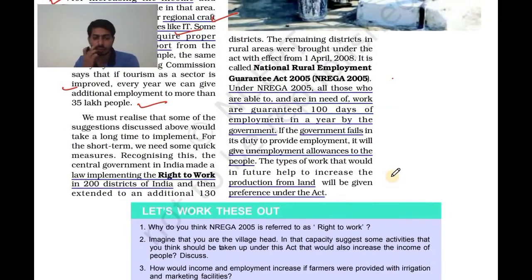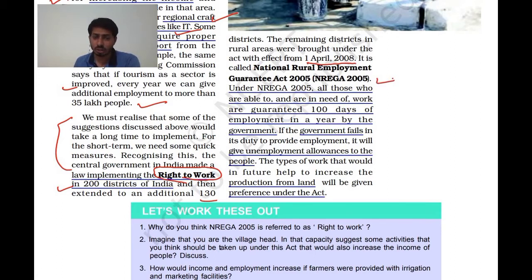Now, the central government in India made a law implementing the right to work. What is this right to work? काम करने का अधिकार. Initially it was started in 200 districts of India. You can read this paragraph on your own. Then it was extended to an additional 130 districts. The remaining districts in rural areas were brought under the Act with effect from 1st April 2008. It is called the National Rural Employment Guarantee Act. It is given here.